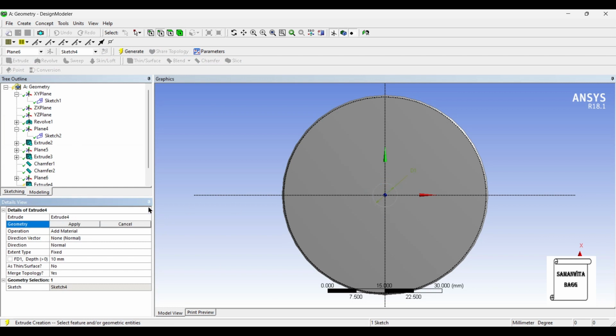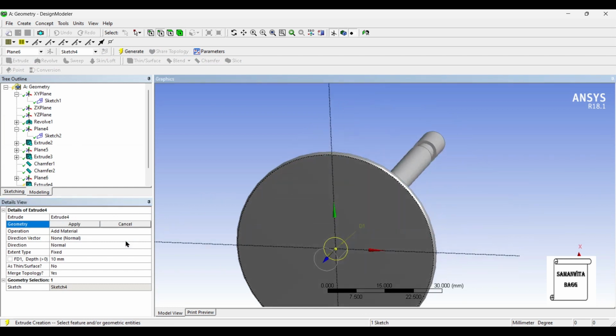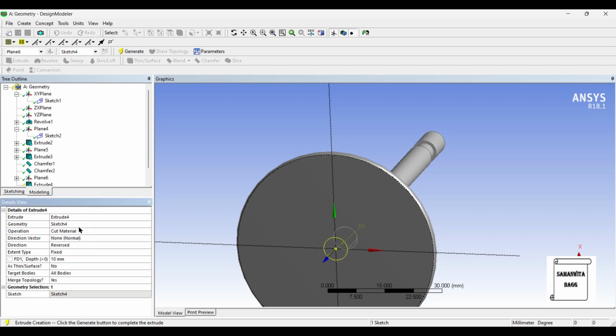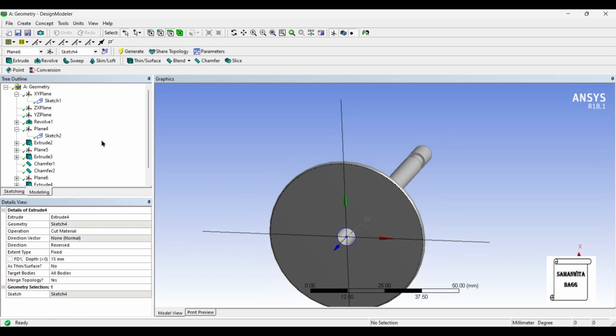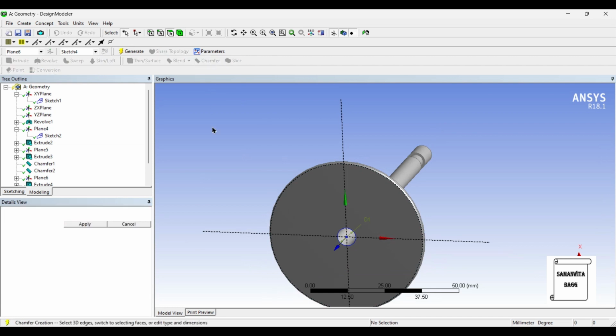I'll extrude. This will be extrude cut of say 15 mm and generate. I'll give chamfer to this end as well of 1 mm.